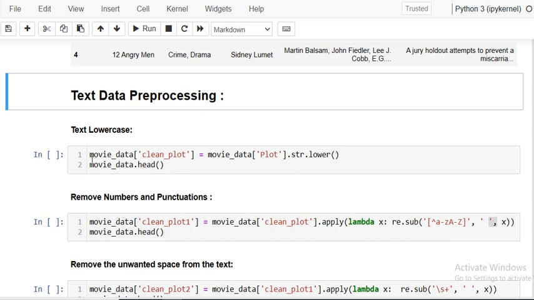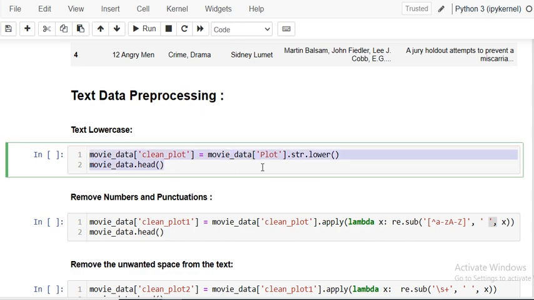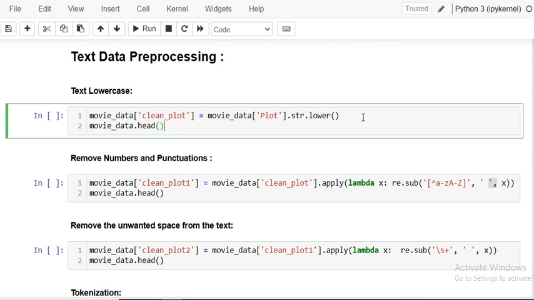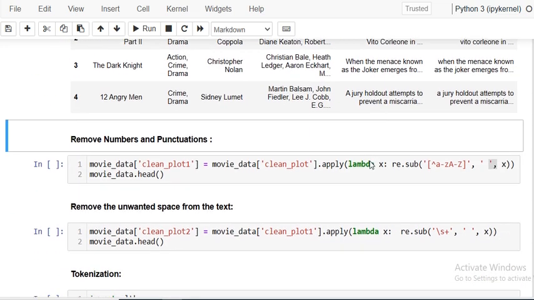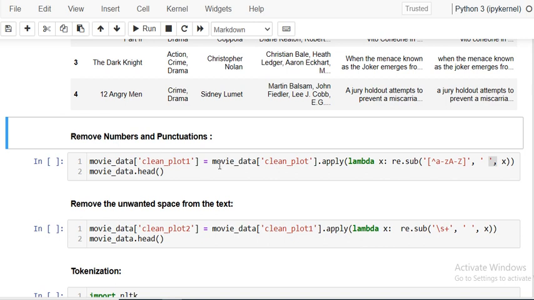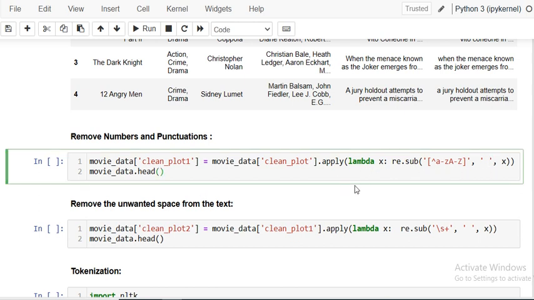Okay. So first, what we'll do? We will convert that text into lowercase by using string dot lower. So these are the string functions you must know. So in the first case, we have created a clean plot, meaning we are converting all the words into lowercase. Second one, we have to remove the numbers and the punctuations, which are not important while converting into numbers, right? So that we can reduce the dimensions or the features, right? Because in NLP, natural language processing, or textual data, each word is considered as one feature, right?